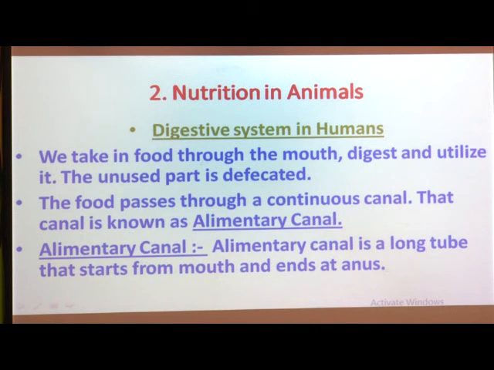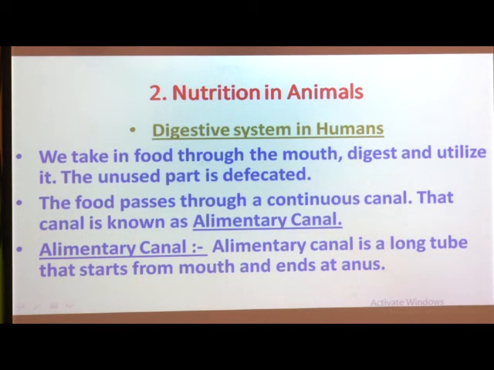What does defecated mean? It is waste. After digestion of food, the waste part that remains is called fecal waste, and when that fecal waste is thrown out from our body, that process is called defecation. So the unused part is defecated.